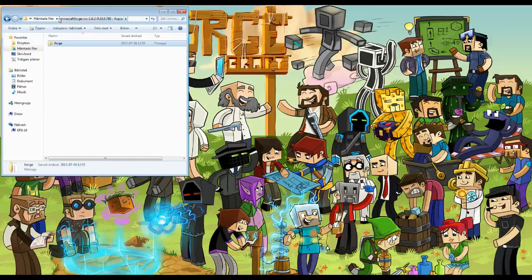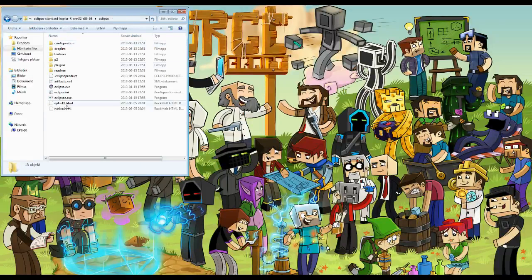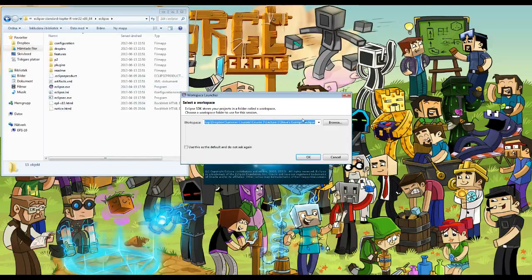What I want to do is go back here and check out Eclipse. You just open it here and run it. And when you do so, I'm actually having a bit of an older version. I haven't updated yet, but it's the same thing. And what you get is an option here where you want to choose your workspace.